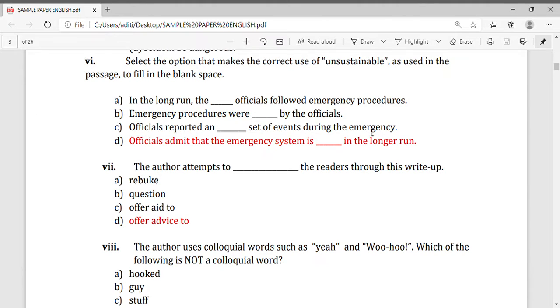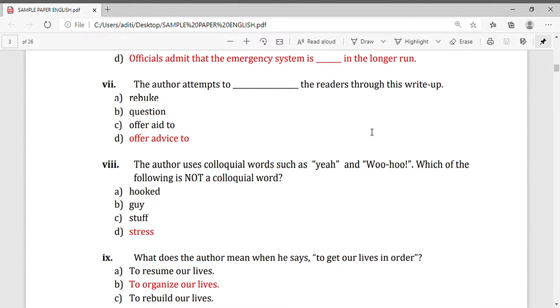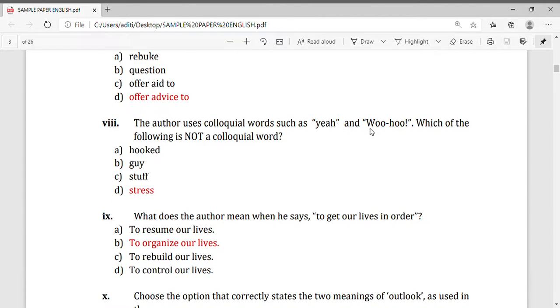You can see here the red one. I have marked it in red. That is the correct answer. Now question number 7. The author attempts to dash the reader through this write-up. Okay. Now the correct answer is D. Offer advice to. Okay. So the correct answer is D.